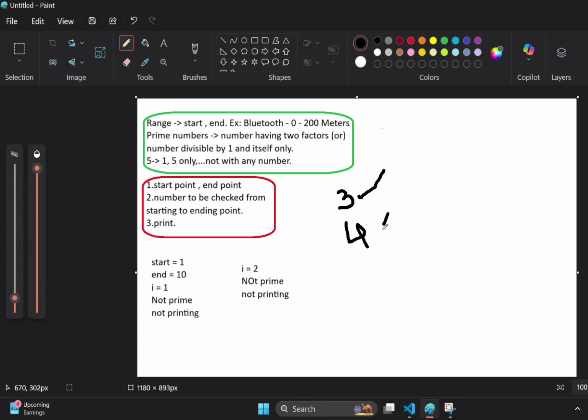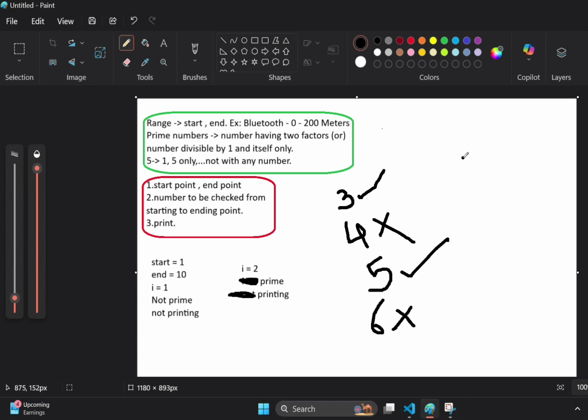Yeah, 3 is a prime. Obviously 4 is not prime. Then coming to 5, whether 5 is prime or not, you only tell. Yeah, definitely it is prime. Sorry, I need to mention 2 is prime, so it will be printed. Okay, we are printing that one actually. 6 is not a prime.